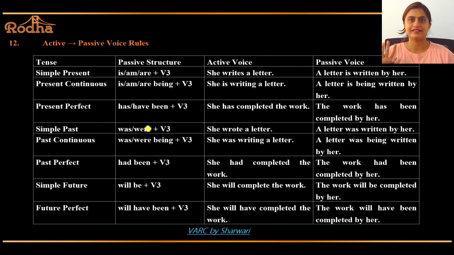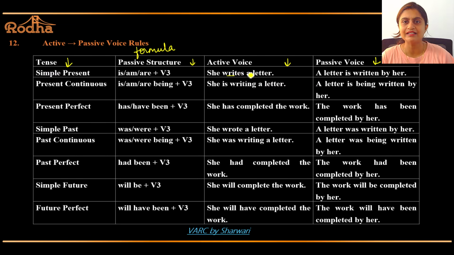Now this is the active passive voice table. I've given you all the possible tenses at one place. See, this is the tense chart. This is the passive structure, this is passive voice, this is active voice. This is like a formula. Passive structure is your formula.